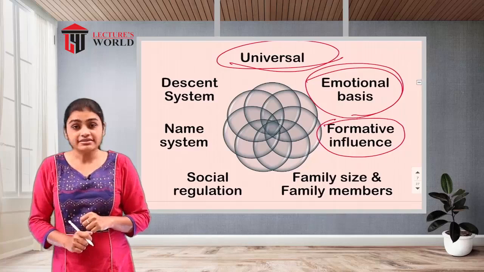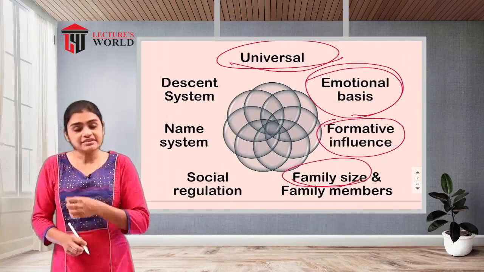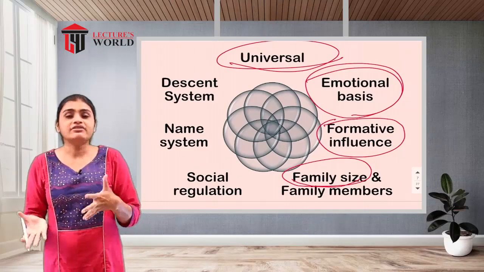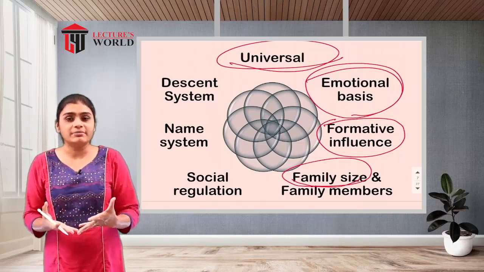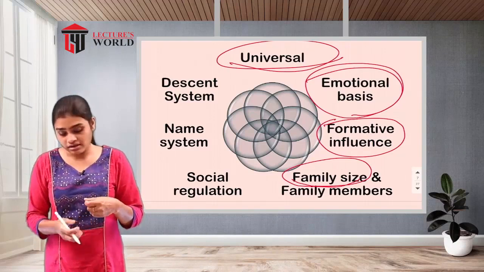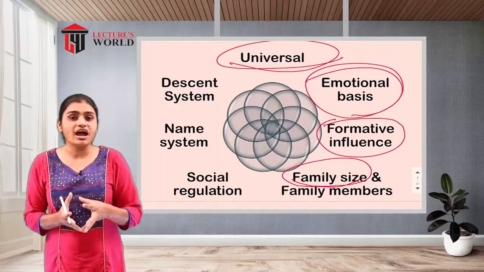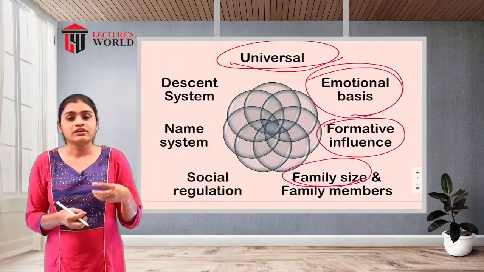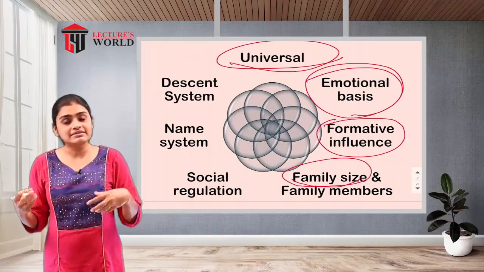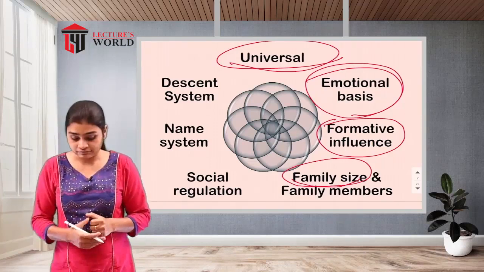After that, the next formative characteristic is family size. This family size varies from family to family. If it is a nuclear family, the size of the family will be smaller, with fewer family members. Family size depends on the number of family members. In some families, many family members will be there and the number will be higher. In some families, very few family members will be there. So that is the family size.